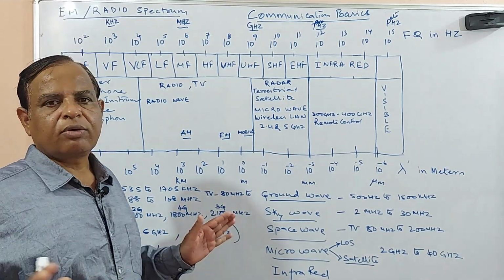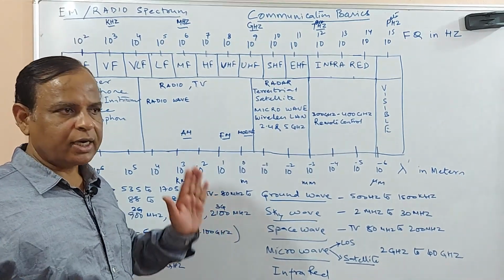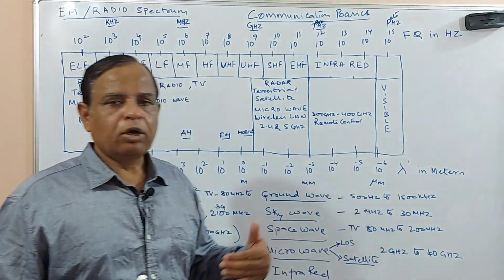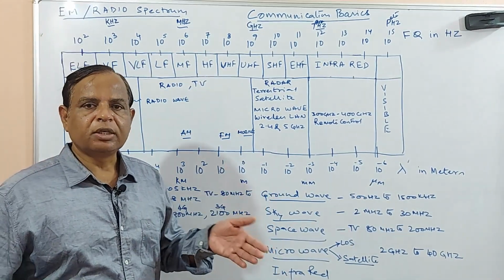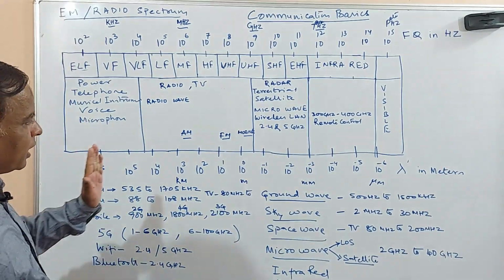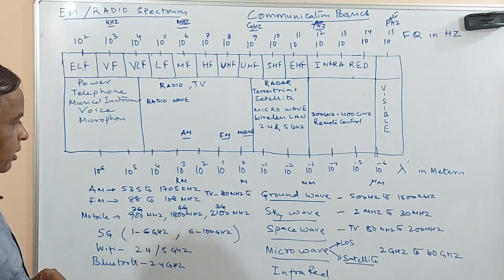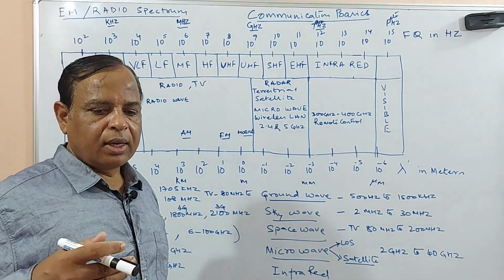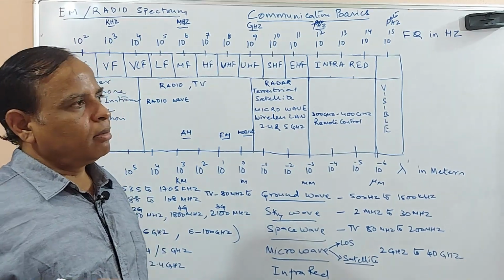Generally electromagnetic waves move with the speed of light, that is 3 into 10 to the power of 8 meters per second.